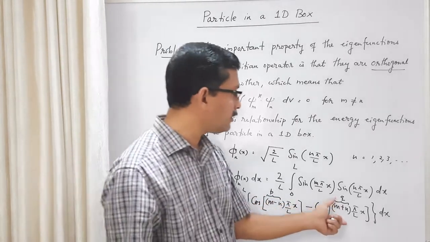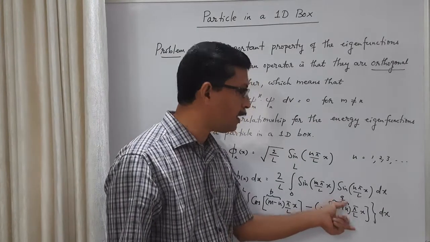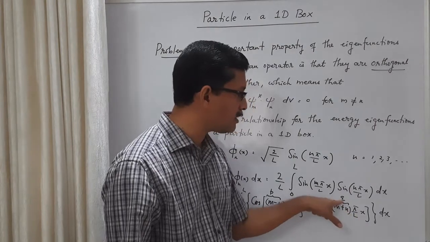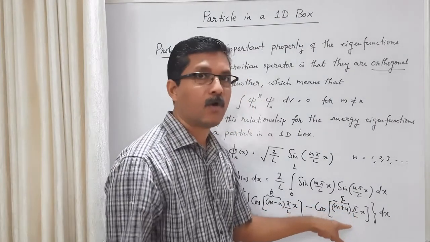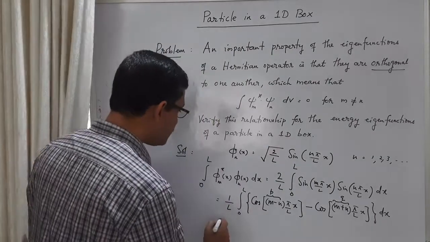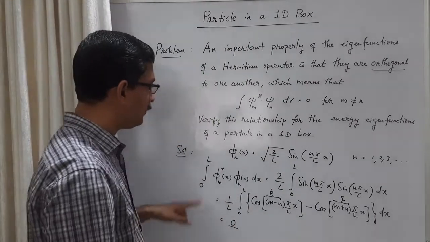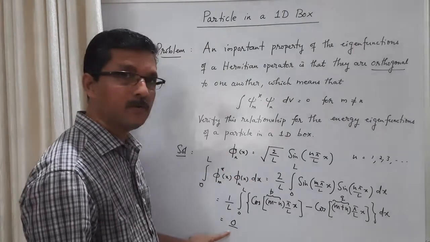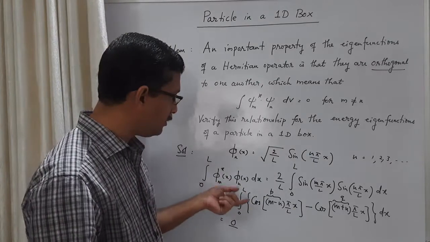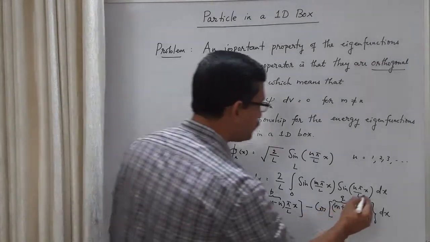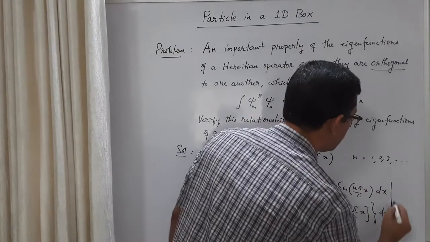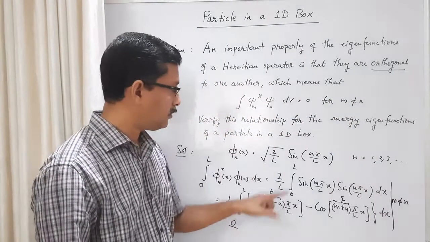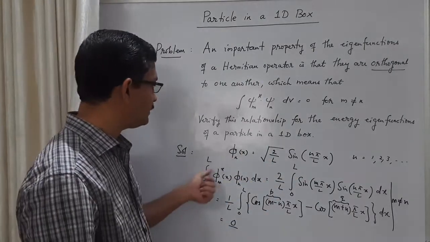Here also, the integration result will be sine q pi by L into x. When you put the limits 0 to L, the upper limit, put x equal to L, L will cancel, and we get sine q pi, which is 0. The lower limit also will give you 0. So the right hand side will be 0. So this integral 0 to L phi m star x phi n x dx is 0. We have assumed that m is not equal to n. Otherwise, m equal to n would not give 0, right? So when m is not equal to n, this integral is 0.